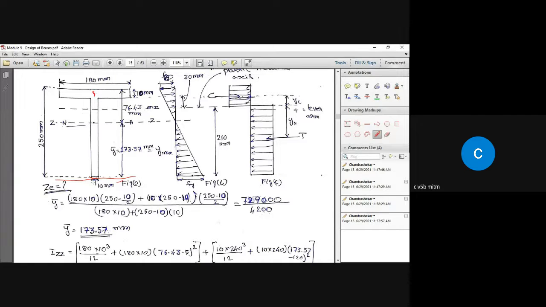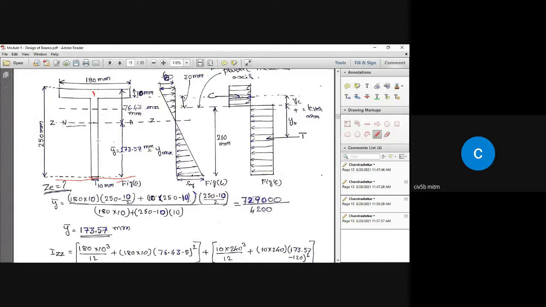Okay, that's why the distance is 250 minus t by 2, that is 10 by 2. Plus, there is one more area here. That is the stem part of the T section, or the web part. So what is that height? That is 240 millimeter. 10 by 240 is the area.